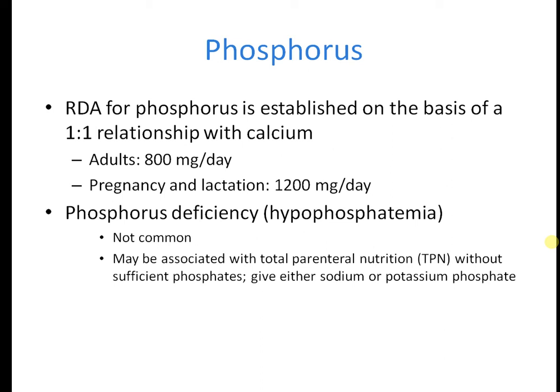Adults need 800 milligrams per day. Pregnancy and lactation need 1200 milligrams per day. Phosphorus deficiency, hypophosphatemia, is not common, but may be associated with total parenteral nutrition without sufficient phosphates. Give either sodium or potassium phosphates.